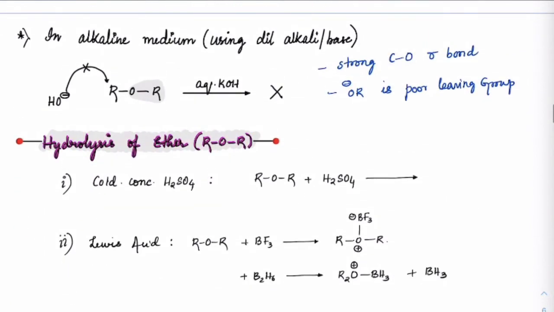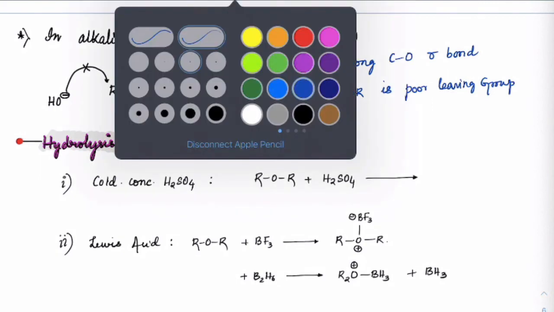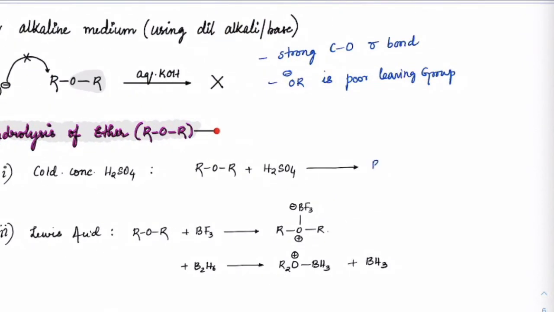Now, so we are clear that hydrolysis or any kind of reaction for ethers has to happen in acidic condition only. So what the different acidic conditions are is something which we are learning right now. First acidic condition is cold concentrated H2SO4, not dilute, remember, cold and concentrated H2SO4. In cold concentrated H2SO4, it will form an oxonium ion like this with HSO4 minus. So it will just end up here like a salt.